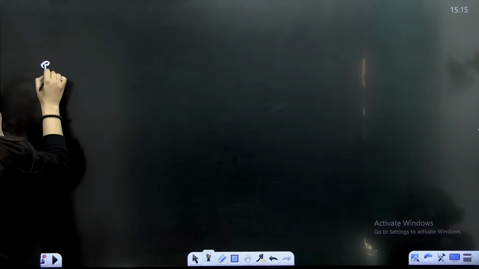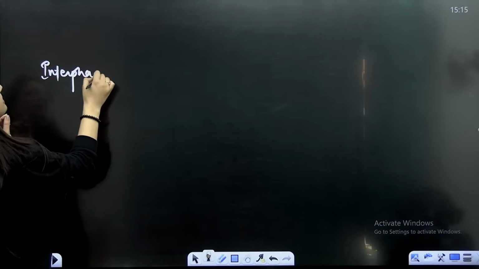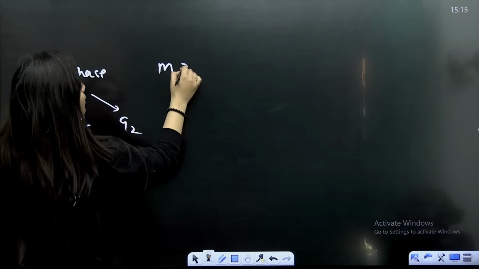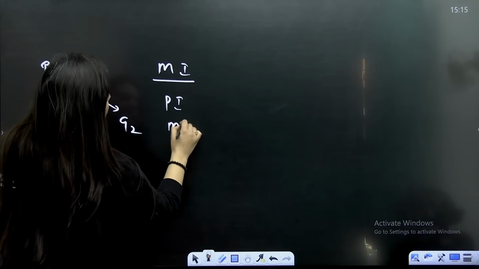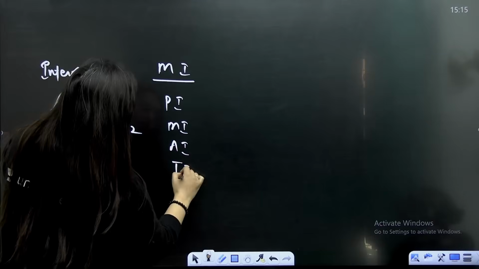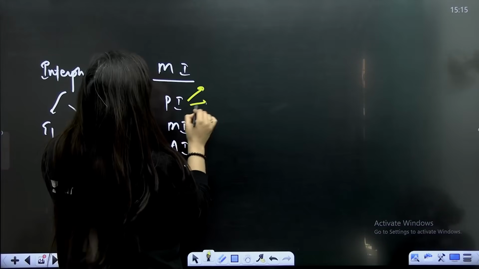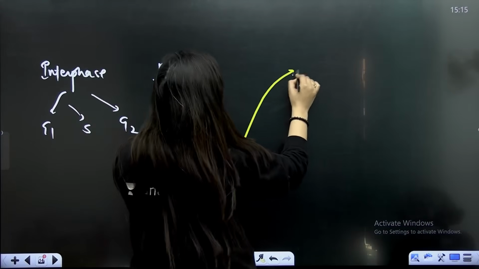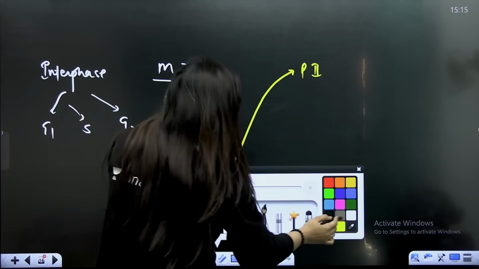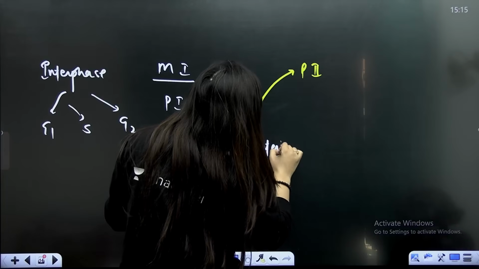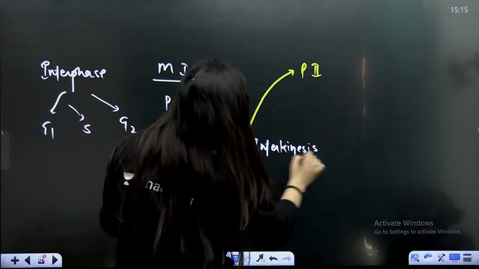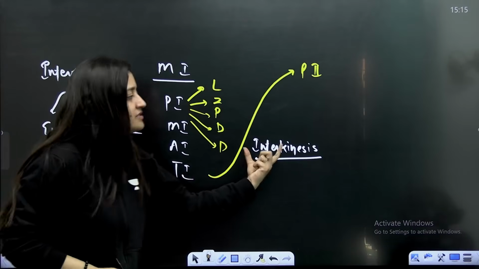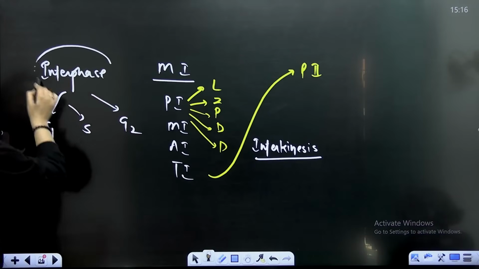So remember one thing. Firstly, there will be interphase, which will have G1, S and G2. Then there is meiosis 1 having prophase 1, metaphase 1, anaphase 1, telophase 1, and we know it very well, prophase 1 will have leptotene, zygotene, pachytene, diplotene and diakinesis. After telophase 1, prophase 2 is there. There is a gap in between, but that gap is known as interkinesis, my dear students. It is not the phase where DNA replication will occur. DNA replication will occur only in interphase.